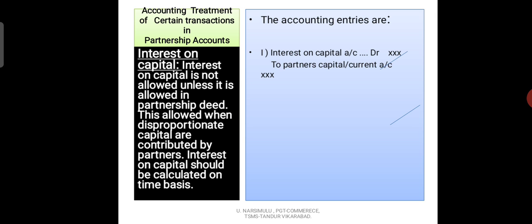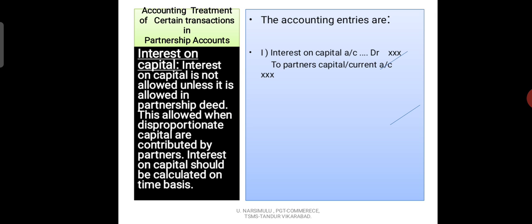If we maintain the fluctuating capital method, then we can transfer this interest on capital to the partner's capital account. For that, what is the entry? Interest on capital account debit to partner's capital account or partner's current account.